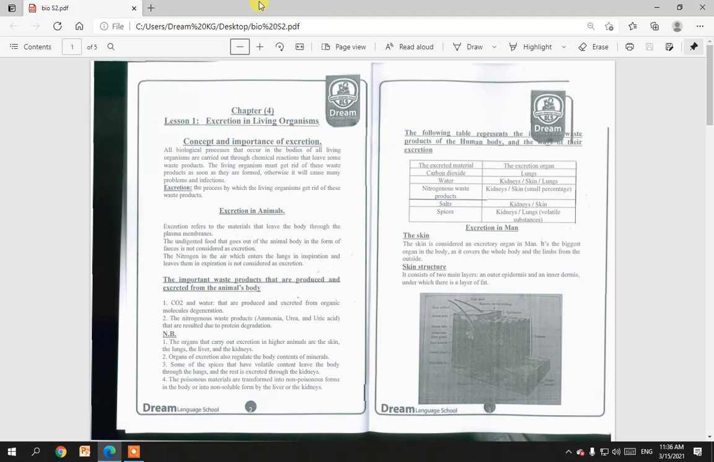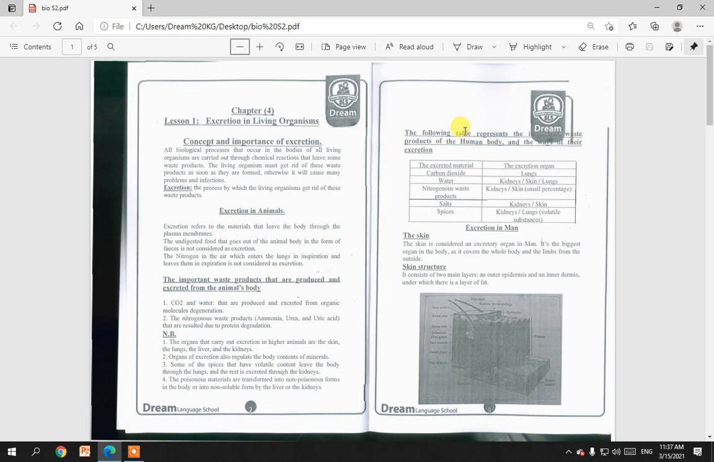The organs which carry out excretion in higher animals are the skin, lungs, liver, and kidney. Organs of excretion also regulate the body content of minerals. Some spices, which have volatile content, leave the body through the lungs, and the rest is excreted through the kidney. Also, poisonous materials are transformed into non-poisonous forms in the body, or into non-soluble forms, by the liver or the kidney.